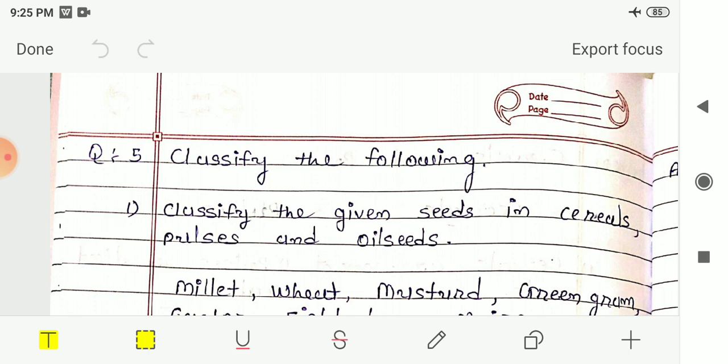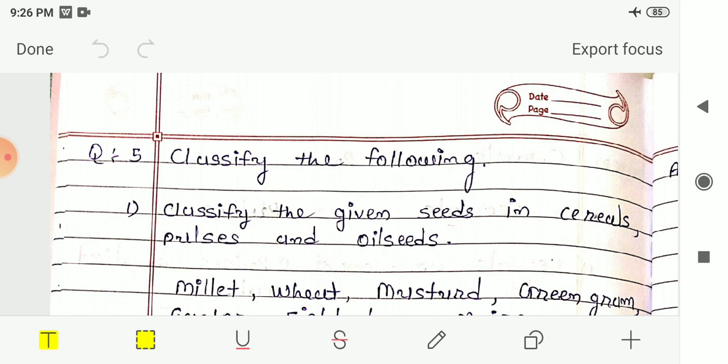Then we had seen what a dicot seed is. The seeds which can be split into two equal halves are known as dicot seeds. Most of the pulses and some oil seeds are examples of dicot seeds. The examples we had seen are green gram, Bengal gram, pigeon peas, and then peanuts and almonds. These are some examples of dicot seeds.